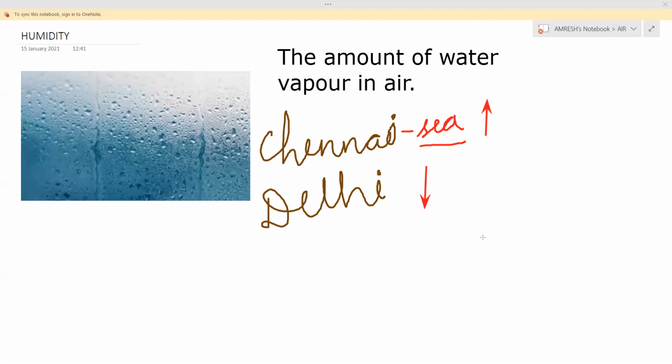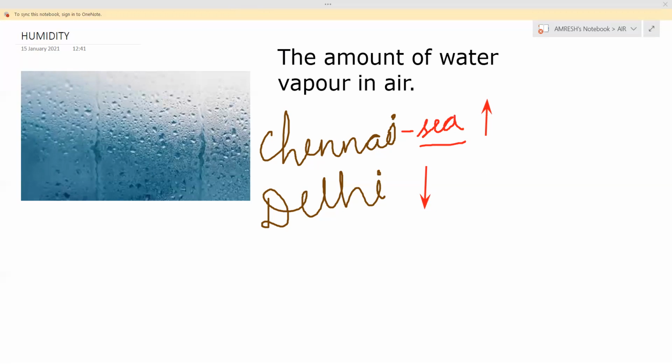So what did you understand? A place near the sea has more humidity, so I have given an up arrow for more humidity. And a place situated away from the sea has less humidity. Visakhapatnam and Puri have more humidity.